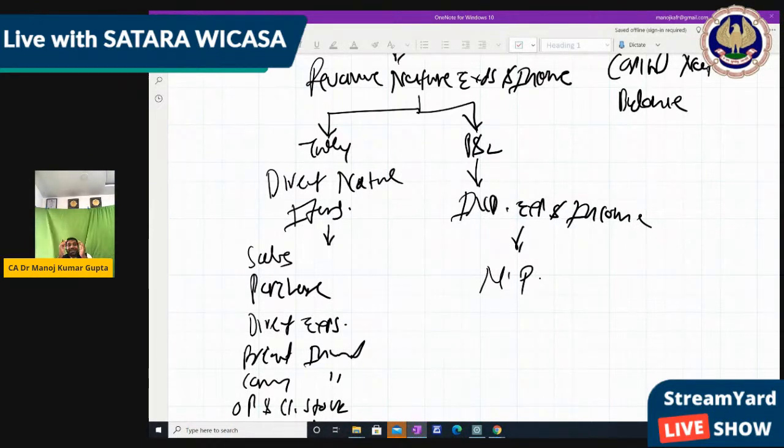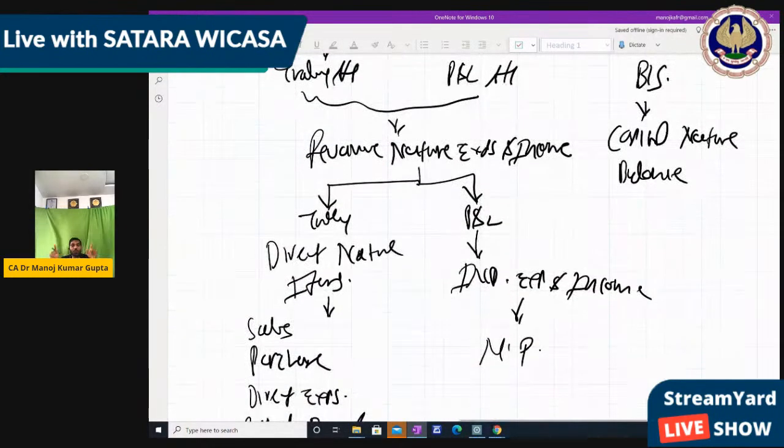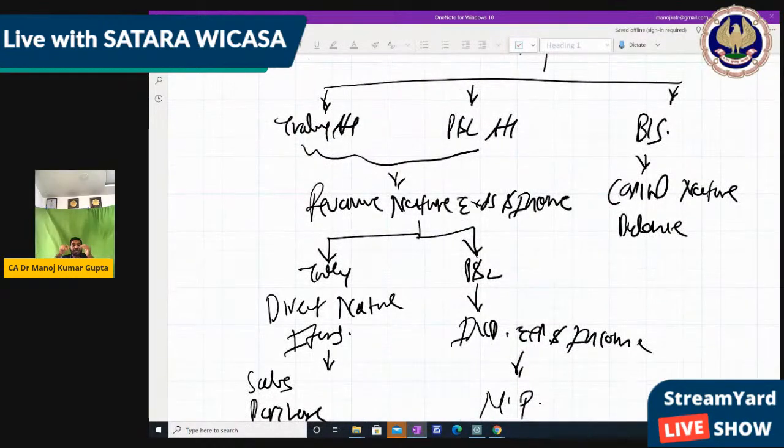So we divide these items into two parts. The trial balance items we transfer into two parts: one is revenue, one is capital. The revenue nature items will be shown in the trading account and P&L account, which give us whatever profit or loss, which is related to this year only and is not going to be carried forward to the next year.